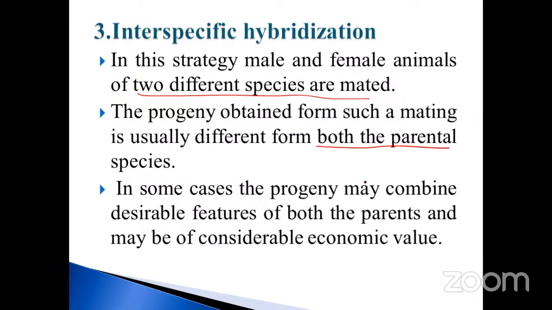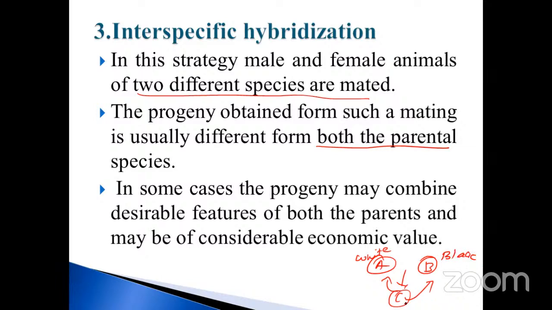Suppose A is there, B is there, you will get the progeny C. But here it is not similar to the parents; it is different from both. For example, just imagine this is fully white color and this is a black color.